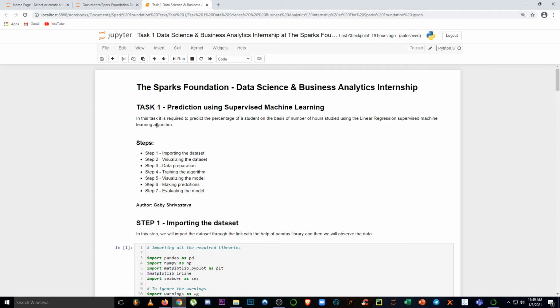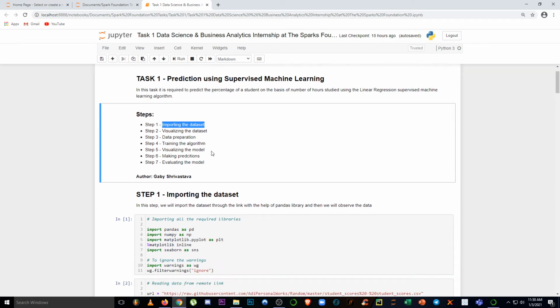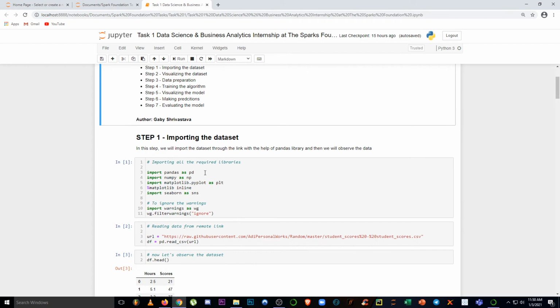So let's see what are the steps that we are going to take to do this task. The first step is importing the data set. The data set is provided by the Spark Foundation to us in a PDF, and we will be storing that data set through a link. Then we will visualize the data, then we will do the data preparation, and then we will train the algorithm, or train our model. Then we will visualize the model, make the predictions, and after that we will evaluate the model.